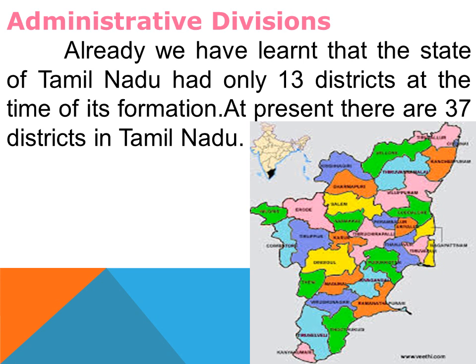And some of the administrative divisions of the state are given in the following table. It is given in the book, page number 201. You see that divisions are given. Districts, how many are there? Revenue divisions, taluks, how many taluks are there? And revenue villages, municipal corporations, these all are given. You have to read.